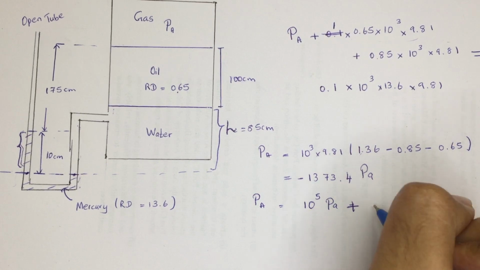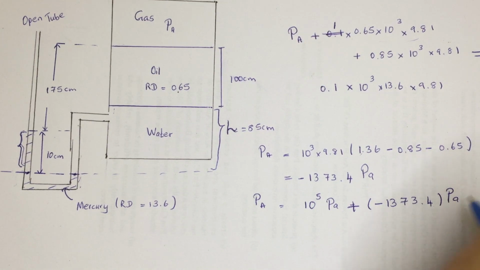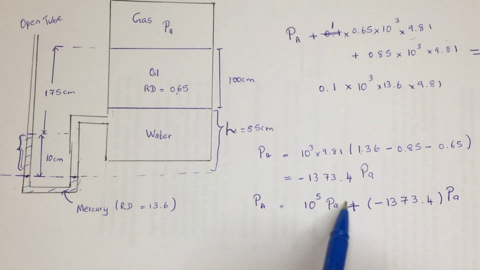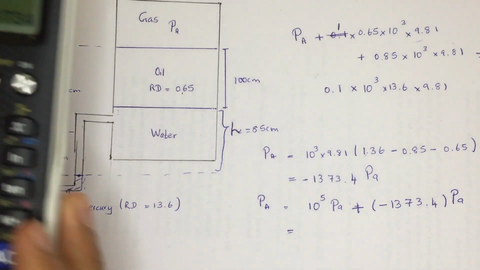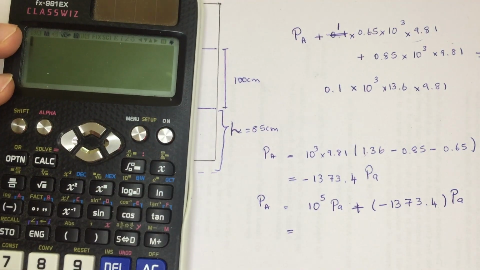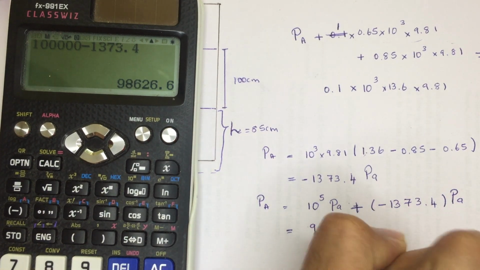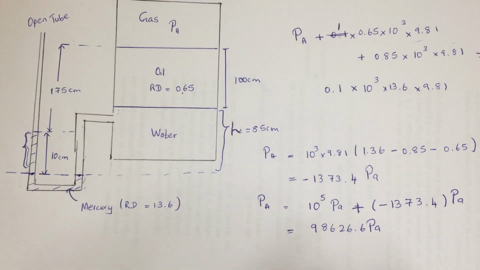We are going to add this negative part to it. The reason is that the pressure is lower than atmospheric, so when you solve this, you are going to get lower than 10 to the power 5 Pascal. 10 to the power 5 is 1, 2, 3, 4, 5 zeros, and I'm going to deduct 1373.4. If I do so, I get 98626.6 Pascal. So this is the absolute pressure, the real pressure in it.